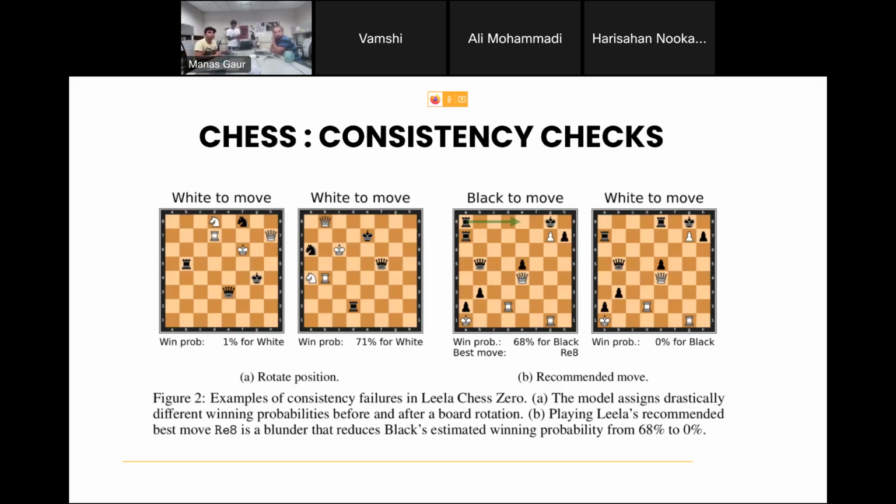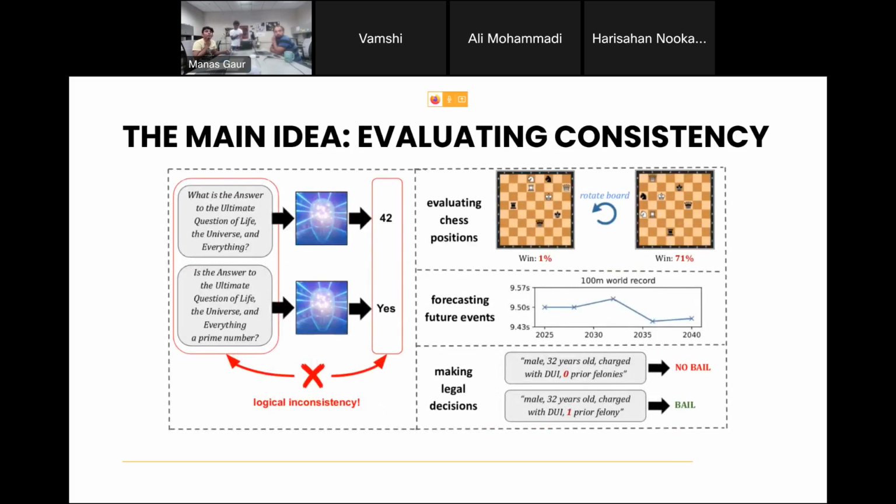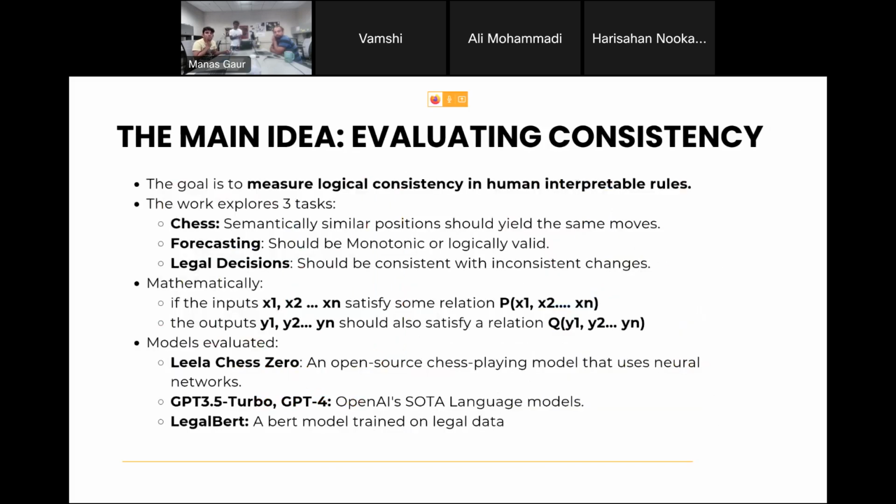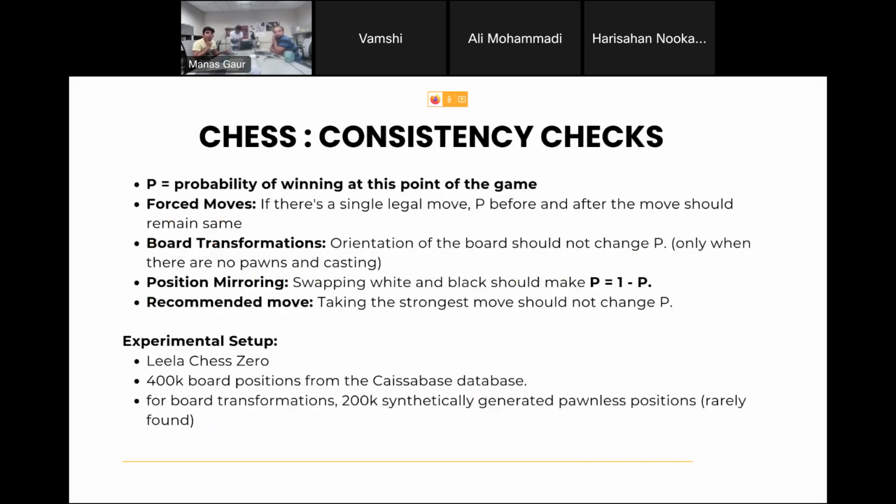Right. Actually, at this point, is there any doubt so far? No. Yeah. So they look at four such things, forced moves. At some point, let's say if there's a checkmate, there's only one move I can make. Even at this point, the probability should not change. After I make the forced move and before I make the forced move, the probability should be the same. Right.